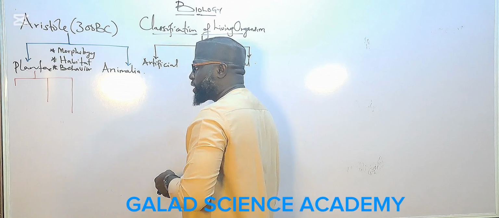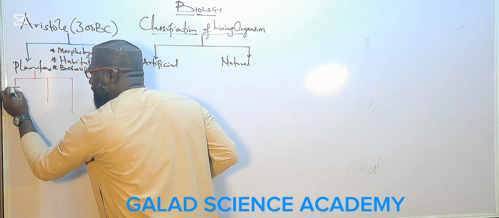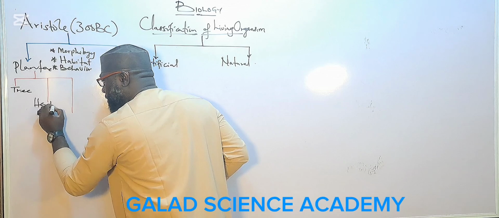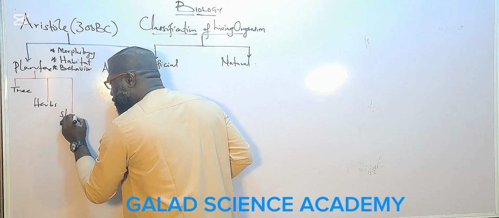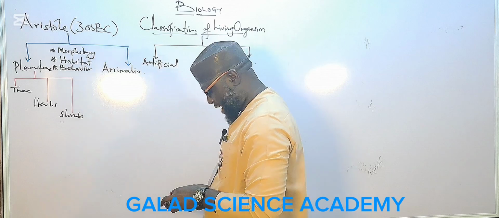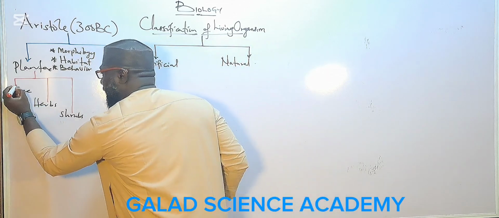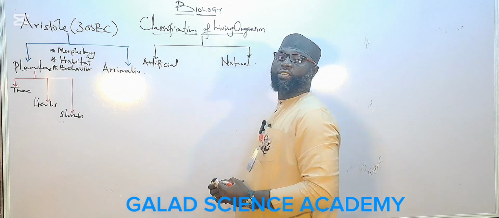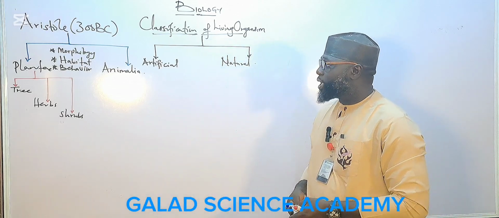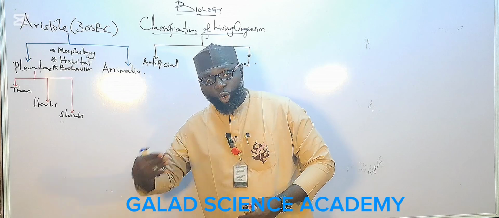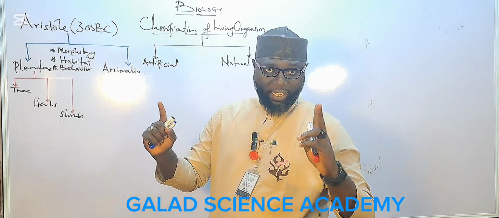The first one is trees, the second one is herbs, and the third one is shrubs. Those are the three classes of plants based on Aristotle's classification. But this same Aristotle further divided animals into two parts.